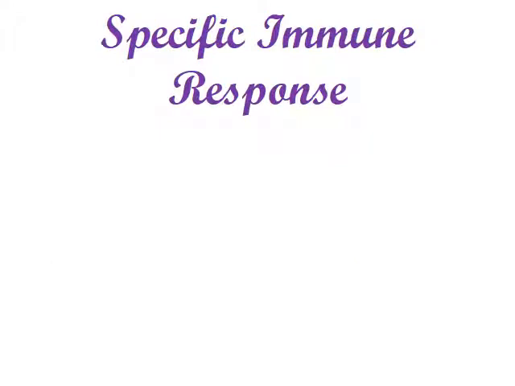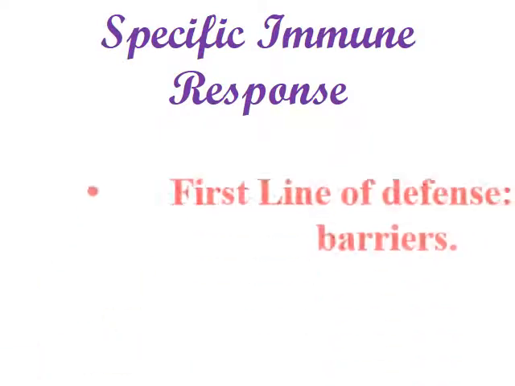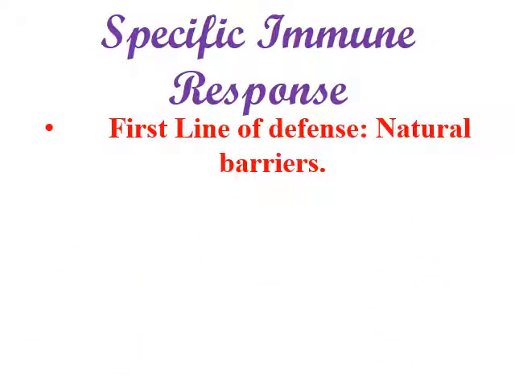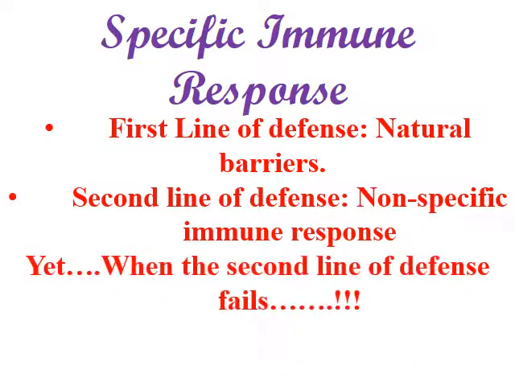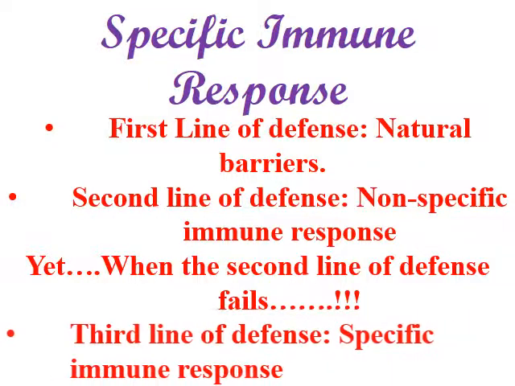Here we move to the specific immune response. As we know, the first line of defense in our body is natural barriers. Second line of defense is the non-specific immune response. What happens when the second line of defense fails? The third line of defense appears. This is called the specific immune response.